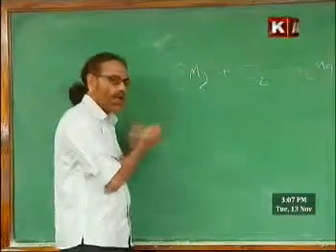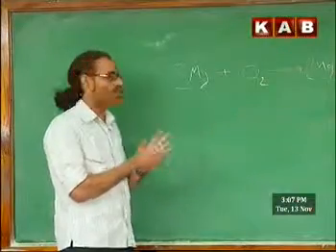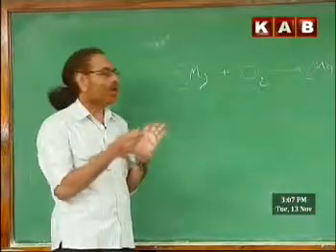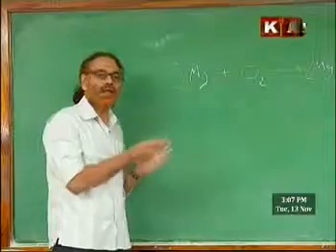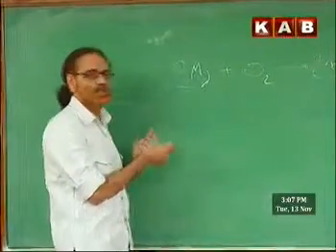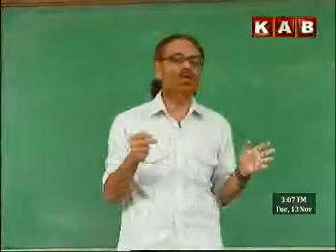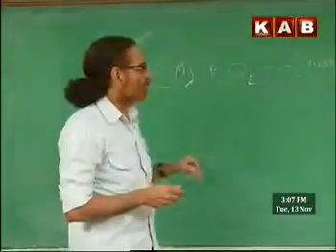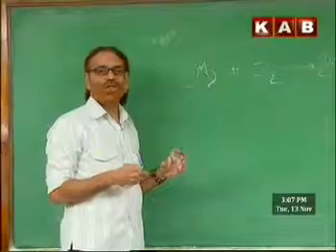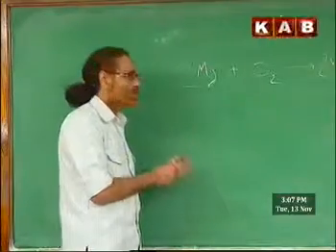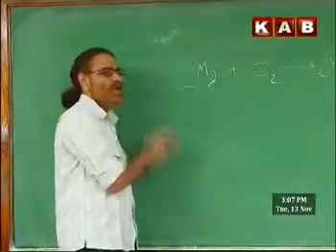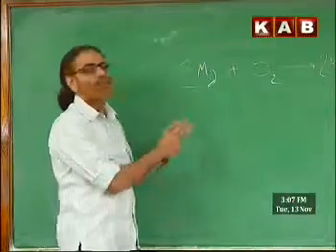Therefore, in a chemical reaction, it is a must to see that the total weight on the left hand side and right hand side, the mass of the whole mixture before the reaction and after the reaction, are equal. Therefore, in writing a chemical equation, we should be sure that atoms of every element are equal in number on both sides.